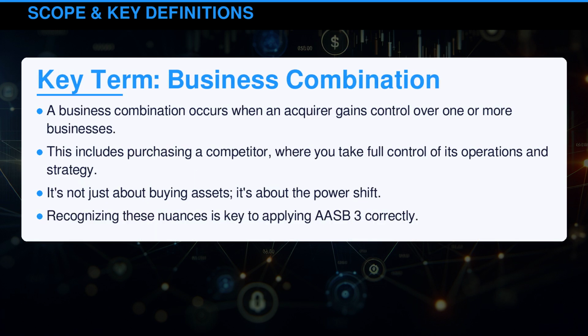A business combination occurs when an acquirer gains control over one or more businesses. This includes purchasing a competitor, where you take full control of its operations and strategy. It's not just about buying assets, it's about the power shift. Recognizing these nuances is key to applying AASB 3 correctly.